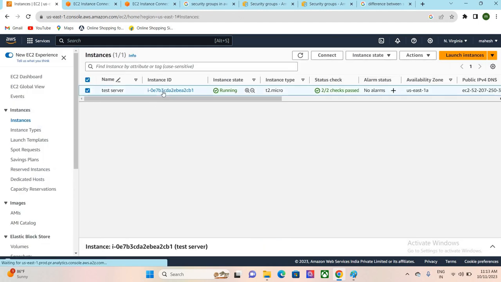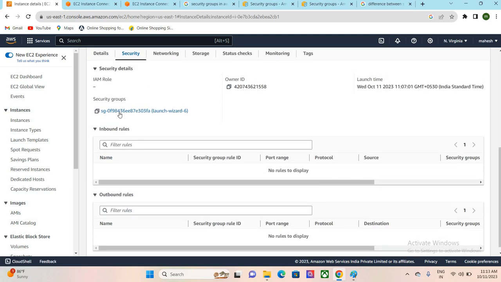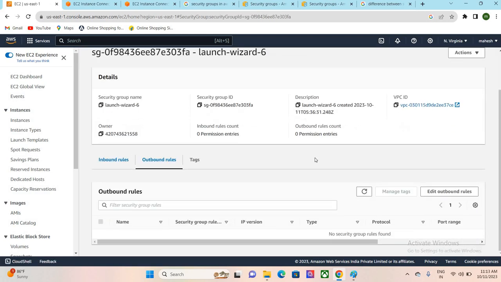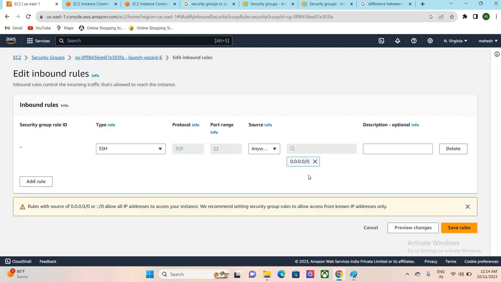Now one more time we will try to add our inbound rule here. We will check how to add inbound rules. Go to inbound rules, edit inbound rules, add rule, custom TCP. Okay, fine. We can provide SSH also, no issue. SSH port 22, it will automatically take 22. Here 0.0.0.0/0 means all the traffic. We are providing all the traffic. We have source anywhere.